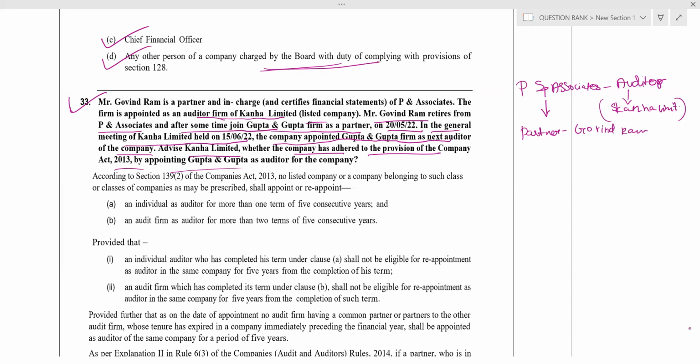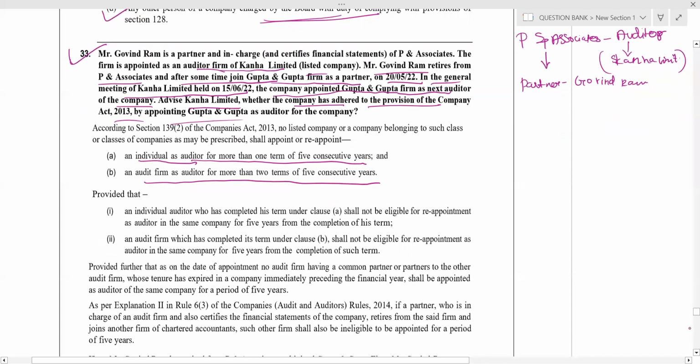An individual can be appointed as an auditor for one term of 5 consecutive years. If only Naveen is a chartered accountant and I am not a partner in any firm, I can be appointed as an auditor for one term of 5 consecutive years. If I am a partner in a firm, then that firm can be appointed as an auditor for 2 terms of 5 consecutive years. You should not say 10 years, you should say 2 terms of 5 consecutive years. For an individual, 1 term of 5 consecutive years, and for a firm, 2 terms of 5 consecutive years. After that, some cooling period gap will be given. After that, we can reappoint the same individual or firm.